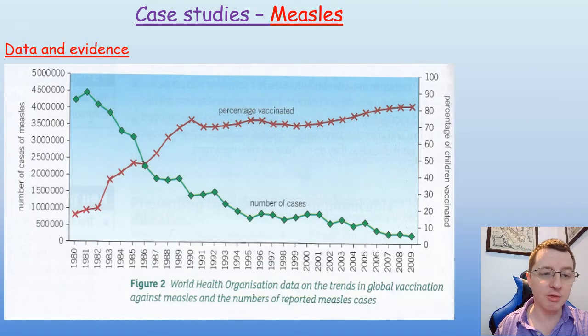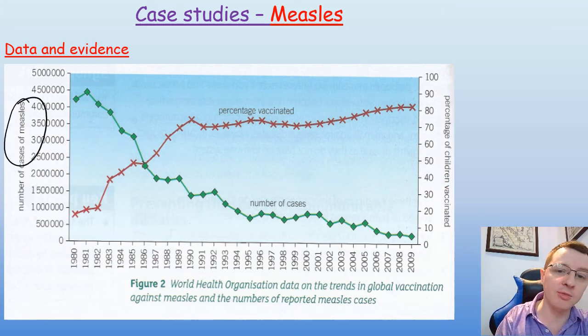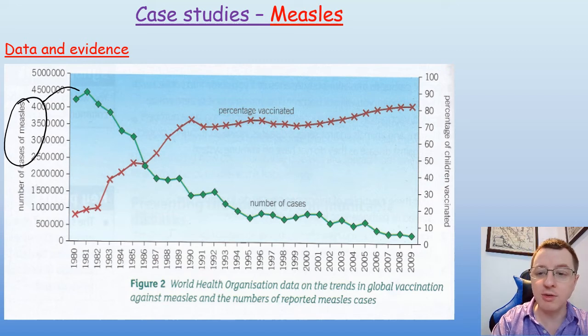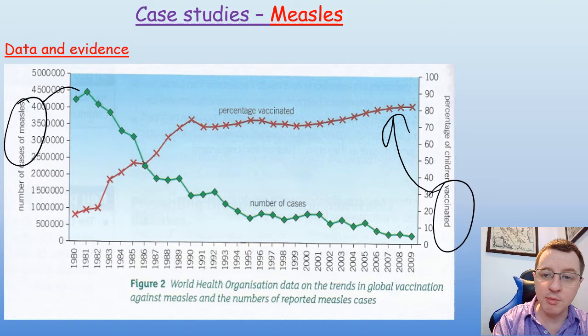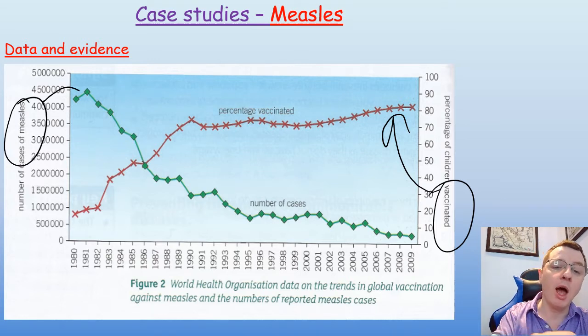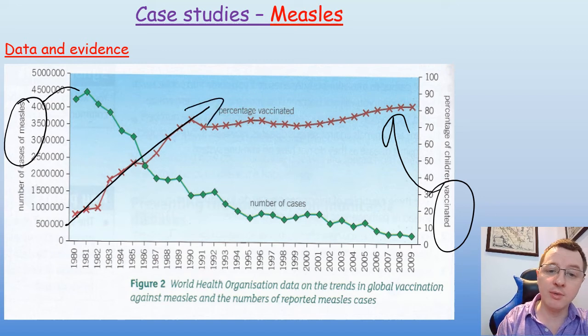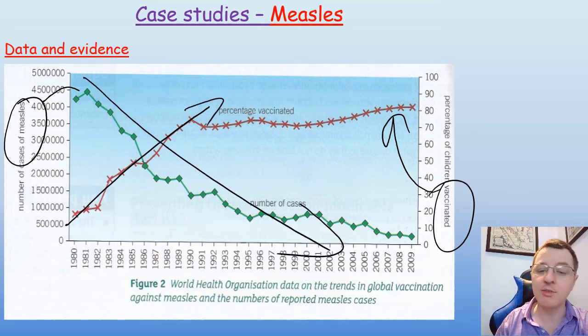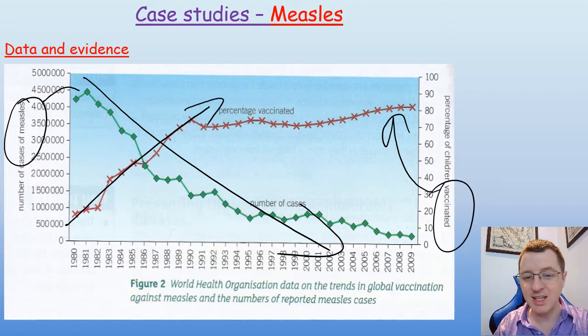If you look at this particular graph here, you can see we have the numbers of cases of measles here in green, and on the other side we have the percentage of children that have been vaccinated in red. You can see that there is a clear correlation between the two pieces of information. As the percentage of people that have been vaccinated increases, the number of cases of the disease is decreasing. So vaccination is clearly leading to a decrease in the number of cases of measles, and this comes from World Health Organization data between 1980 and 2009.